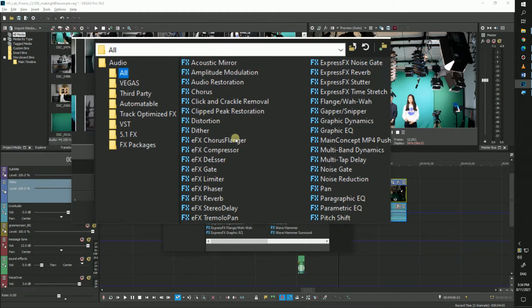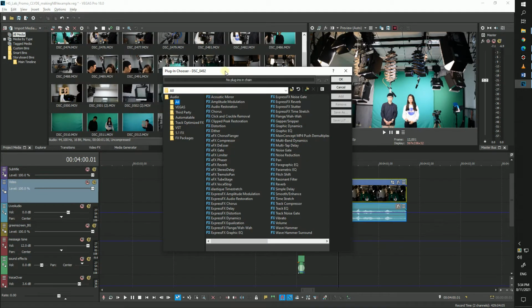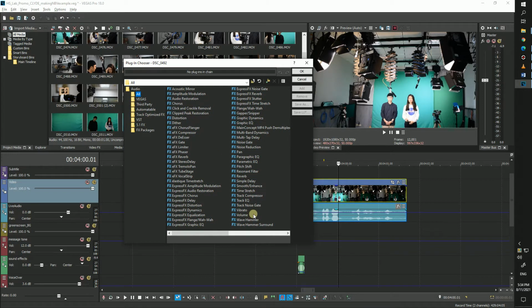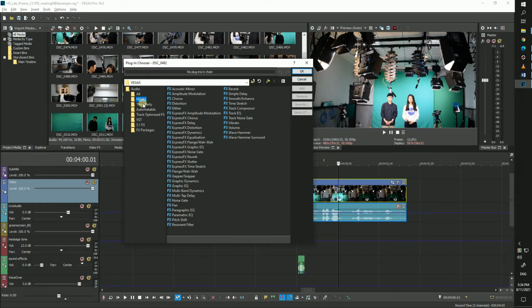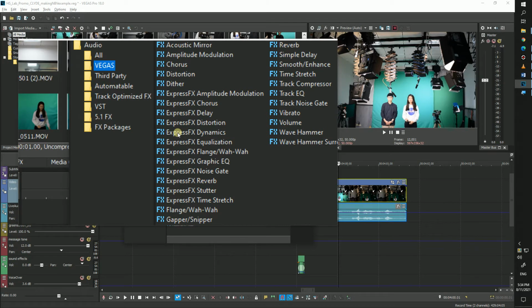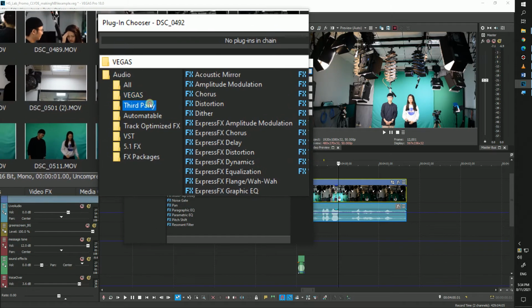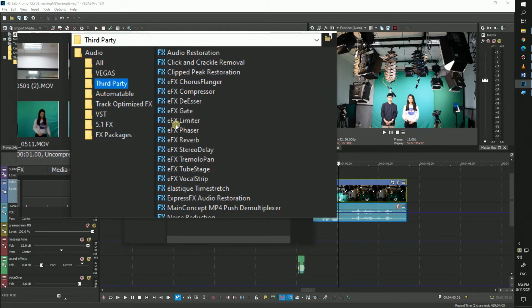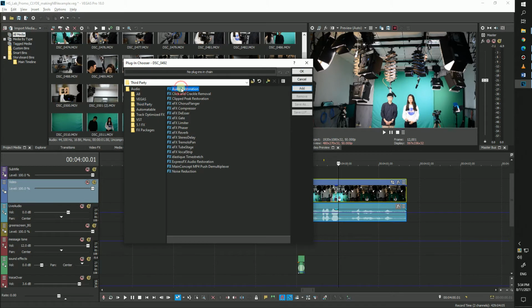So, when the FX button is clicked, it will display a selection of folders under the mother folder Audio. Here, you will find folders that Vegas has automatically sorted for you. Just like before, Vegas has different categories for their audio effects. These are the categories that Vegas sorts their audio effects in. All, of course, gives you the whole library of audio effects in alphabetical order. Next up is the Vegas category, which is the folder in which Vegas's default audio effects are kept. These are the ones that come pre-installed.